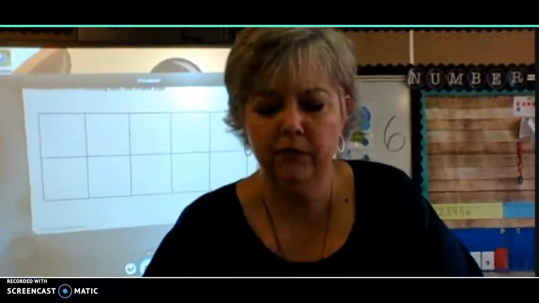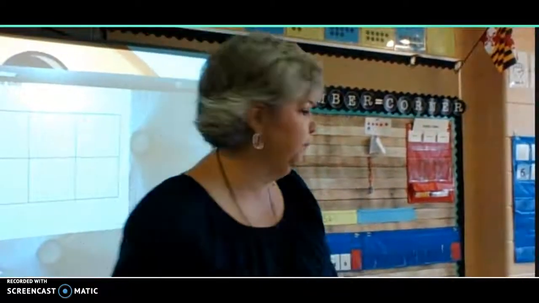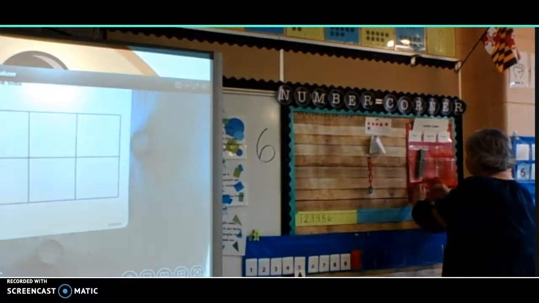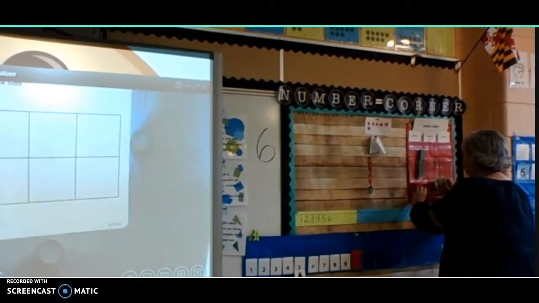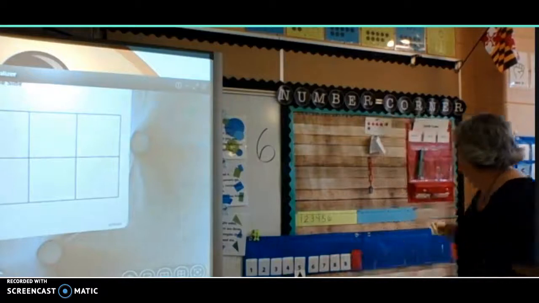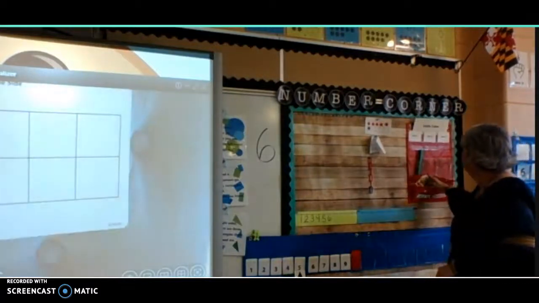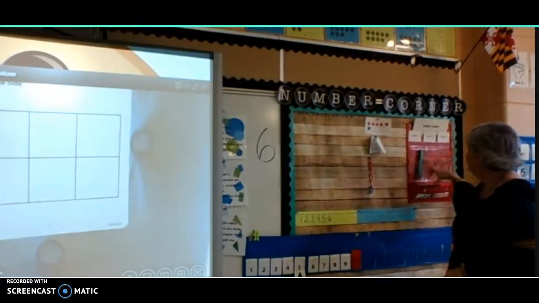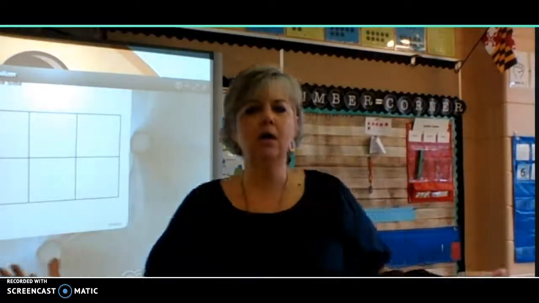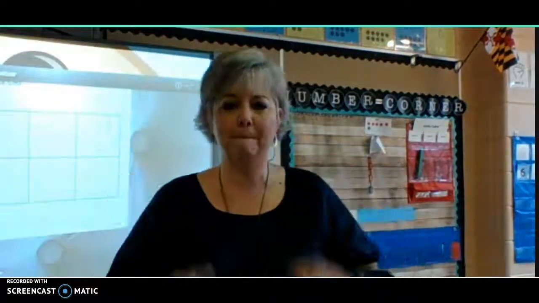And then, oops, almost came off the stand. We're going to put them in this pocket right here. And I'm going to look in my cards that are in here to see if I have a number 9. I don't. So I'm going to find a 9 card and stick it right up here so I know how many's in this pocket. And then at the end of the month, we're going to put them all together and find out how many cubes we collected for the whole month.